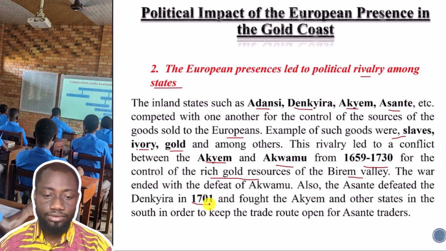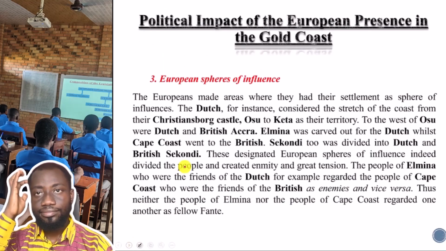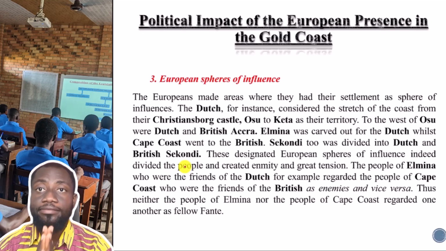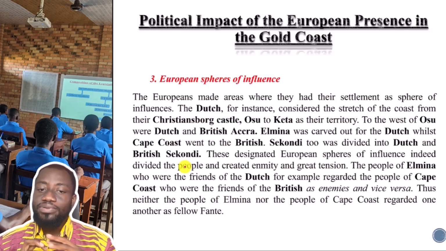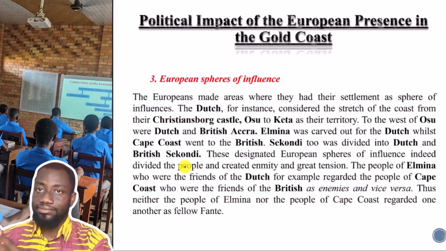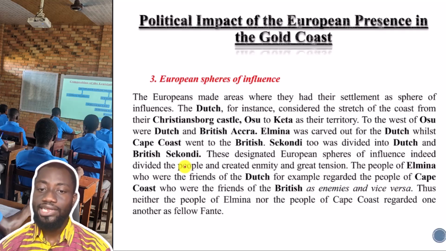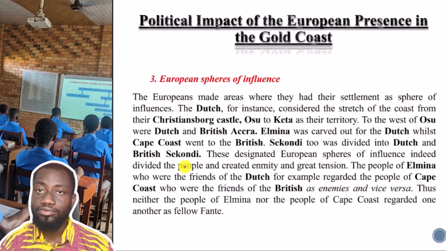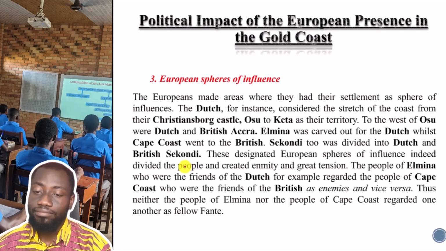All right, good. Now let's take a look at the third point. The third point also has to do with the European spheres of influence. Now, the Europeans made areas where they had their settlements spheres of what? Influence. So the Dutch, for instance, considered the stretch of the coast from their Christianborg castle, which is at Osu, to Keta as their territory.